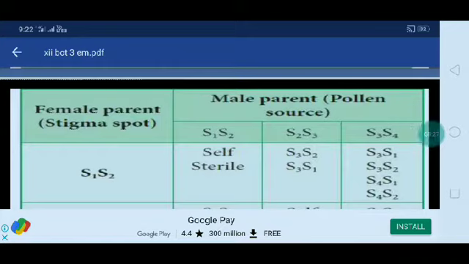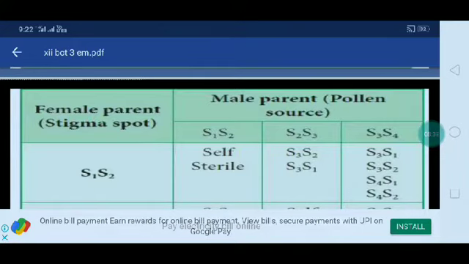Here there is a tabulation also. It will give a good idea of fertility or incompatibility, self-incompatibility.